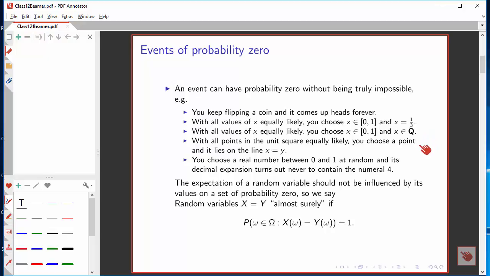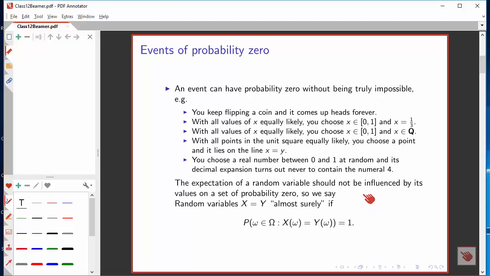Or in 2 dimensions, you consider a situation where you pick a point at random in the unit square, with all points being equally likely. The event that you happen to pick a point that lies precisely on the line x equals y is an event that's not impossible, but that nonetheless has probability 0. Finally, a really curious one: you choose a real number in the interval between 0 and 1, you look at its decimal expansion, and the numeral 4 never shows up. That's clearly not impossible, but the probability that a random number will have that property is 0.